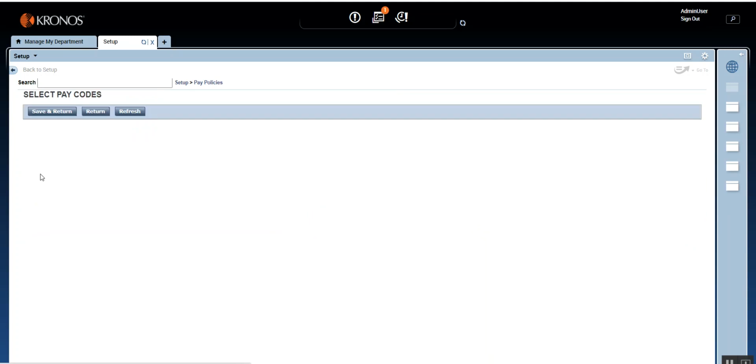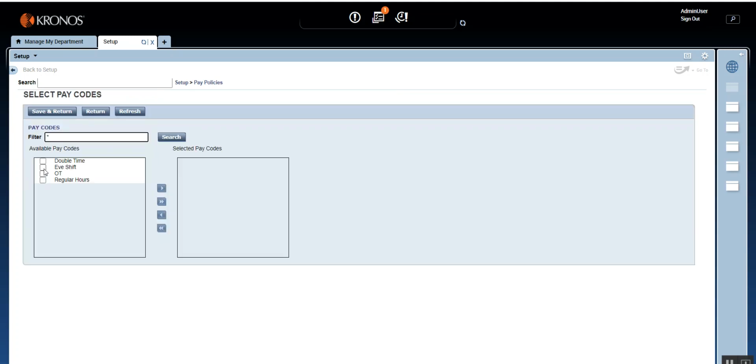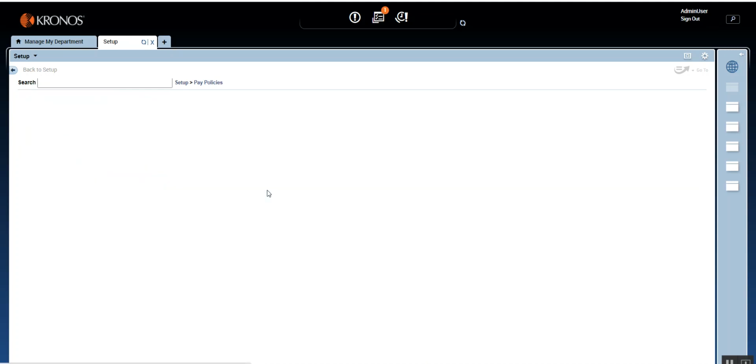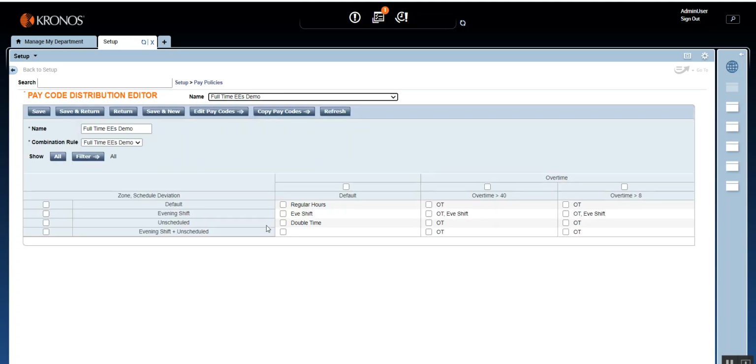And I'm going to select pay code. Obviously you'll have to first create this pay code in order for you to see this, and that is something that you do in the definitions. And then there is this combination, which is evening shift plus unscheduled day. That means on an unscheduled day, Saturday, he is working from, let's say, 7 till 5 p.m. So a couple of hours are falling in the evening shift. So two rules are joining together.